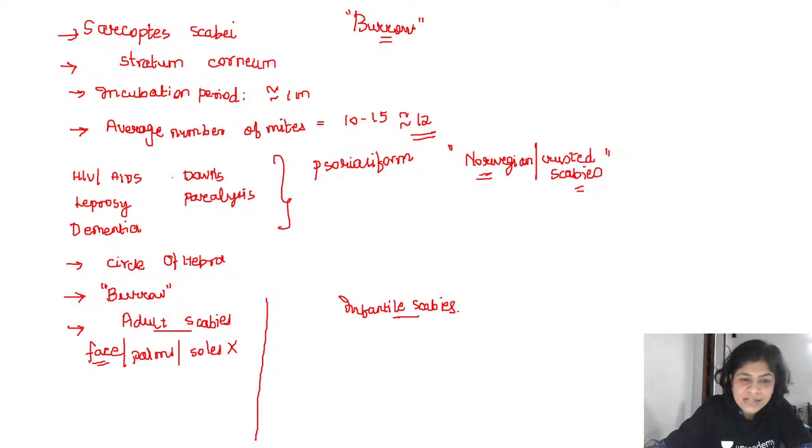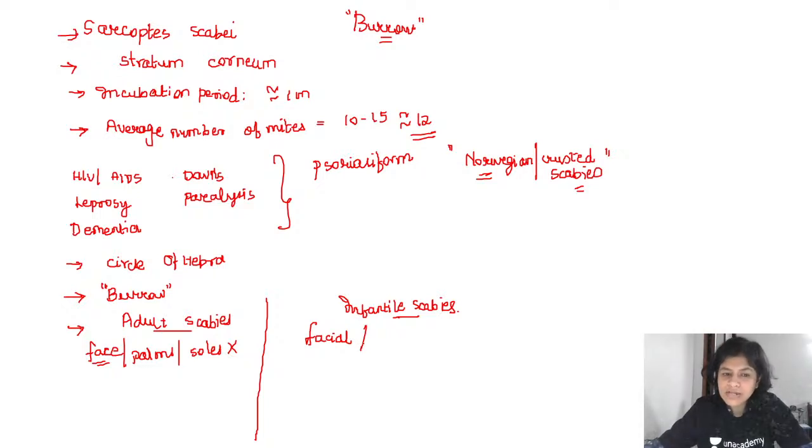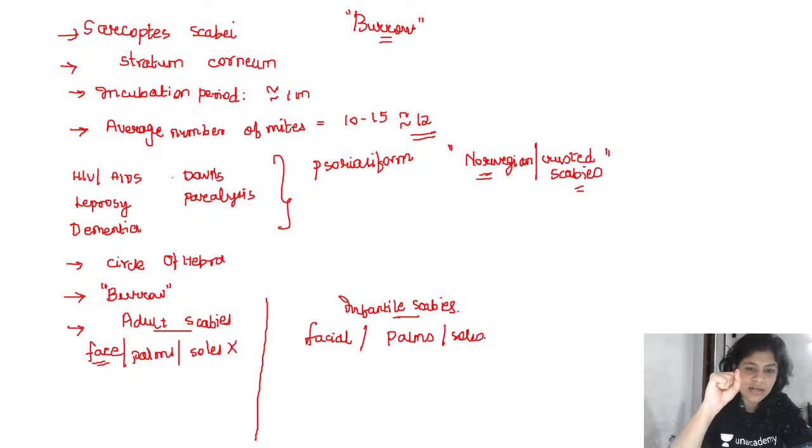But if you see infantile scabies, facial involvement occurs, because there is no sebum. Sebum comes in only when the hormones act, right? So in infantile scabies, you do have facial involvement, and you definitely have involvement of the palms and the soles, because the infants are not going to walk. The infants are going to keep their fists clenched, so that particular environment is very conducive for the Sarcoptes scabiei to form a burrow and multiply, right? So that is why in infantile scabies, the face, palms and soles are involved.